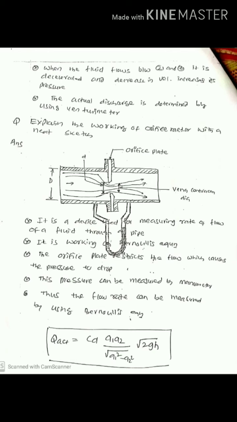CD is called the coefficient of discharge, A1 is the diameter of the pipe, A2 is the diameter of the orifice plate, and H is the mercury level difference between the two tubes of the manometer.